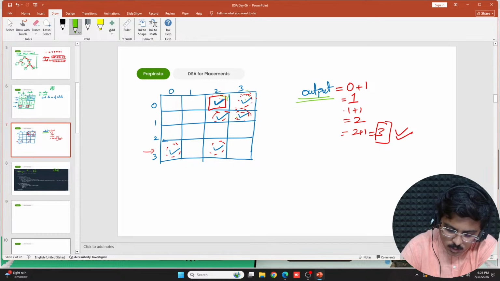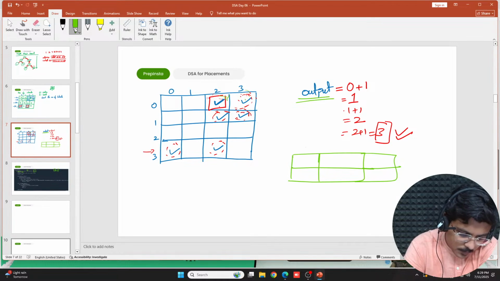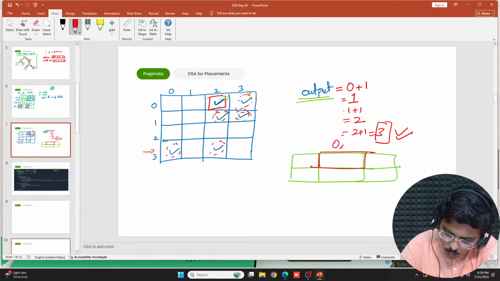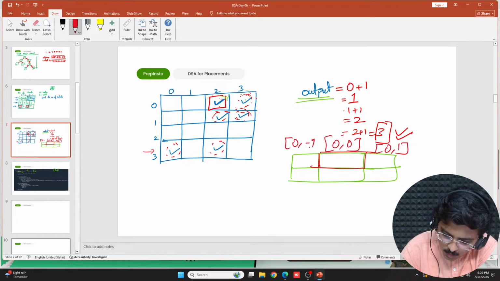Let's say this is a matrix that you have. I'll make it like this so that you understand it better. If this particular cell is (0, 0), then this is (0, 1), and this is (0, -1).